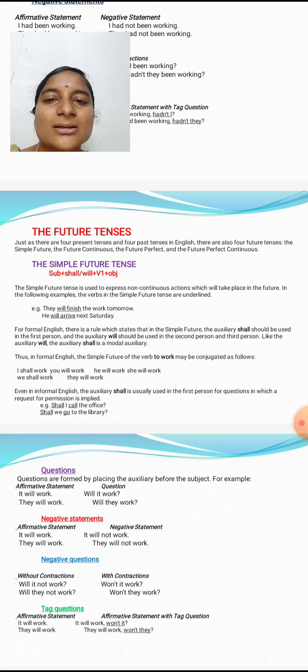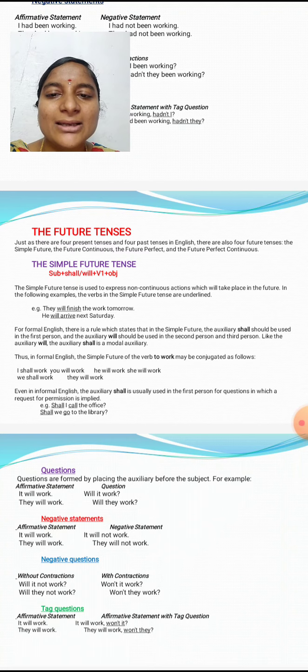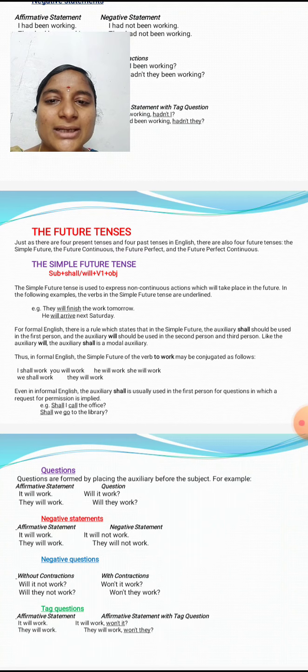These are future time expressions. Another example: He will arrive next Saturday. He is the subject, will, then arrive is the V1 and Saturday is the object.